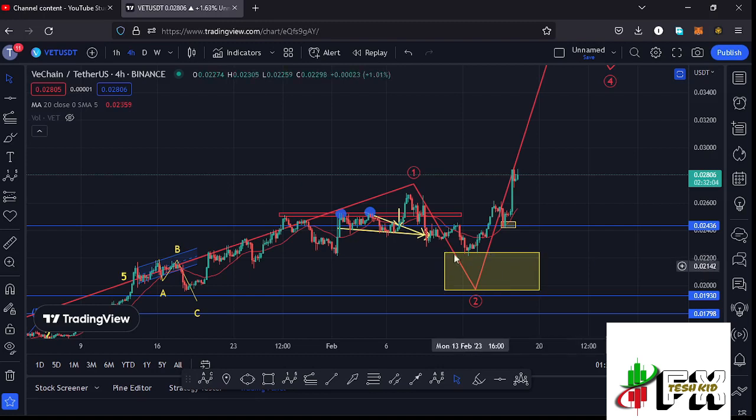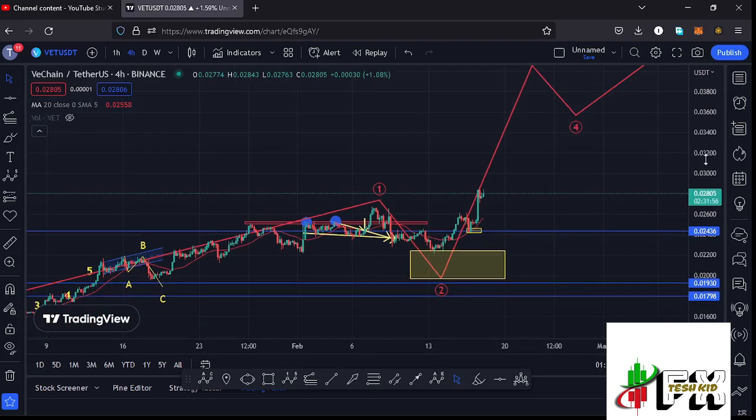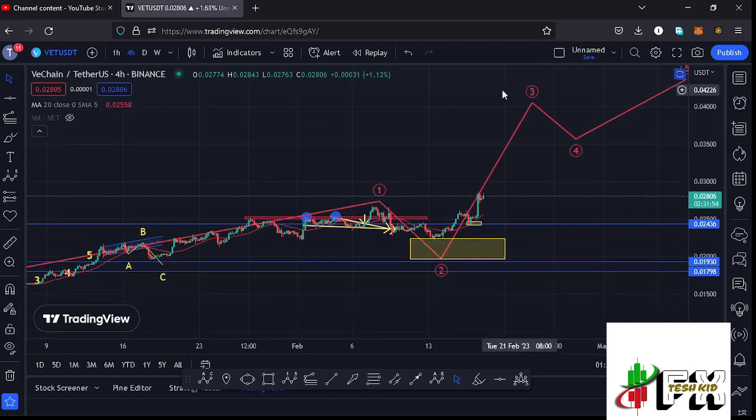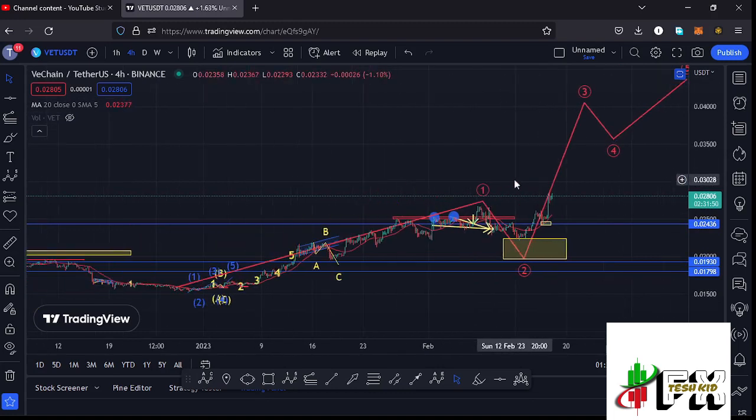We have also managed to break above the wave 1 high over here at around the $0.02674 mark, which is enough confirmation that whatever we are seeing is the start of a massive run up to the upside in the formation of this wave 3. And before I get further into the technical analysis and also give you my next price targets here on the